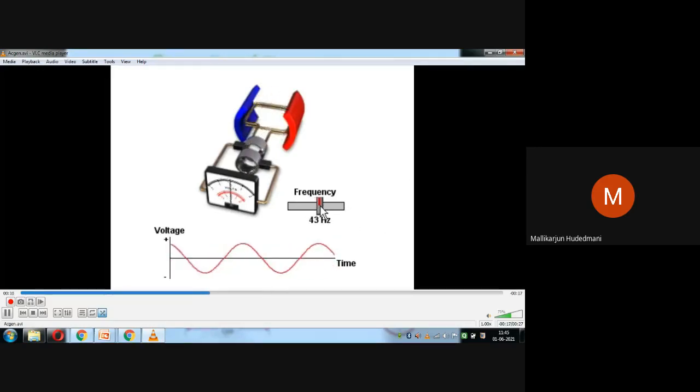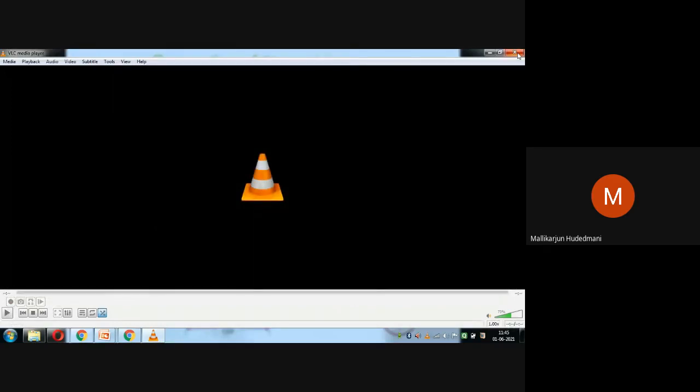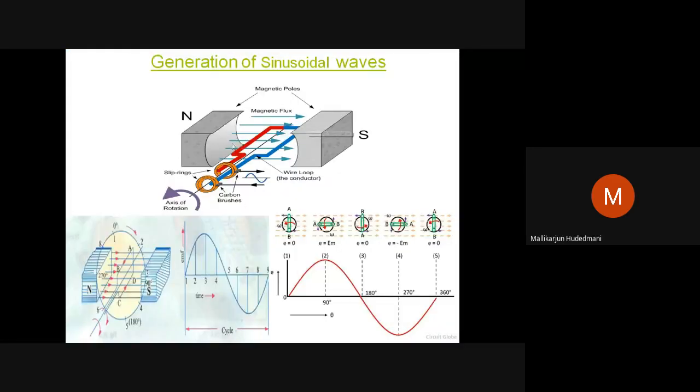So there is a cutting of lines of flux by the conductor edges, AB edge and CD edge. Continuously, they keep on cutting the lines of flux. Induced EMF will flow outward if the circuit is closed, so current will flow whenever there is a closed circuit. This way, a sinusoidal varying quantity is noticed. I show another animation also. I just run it.